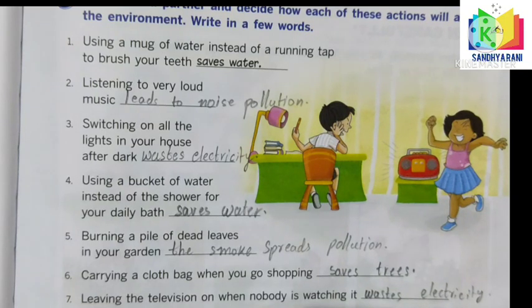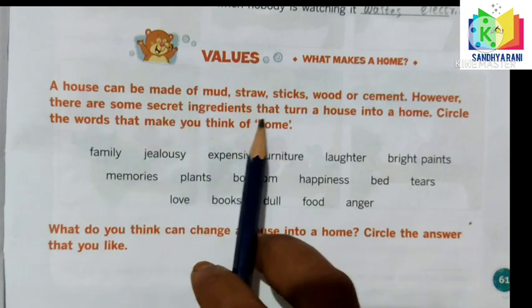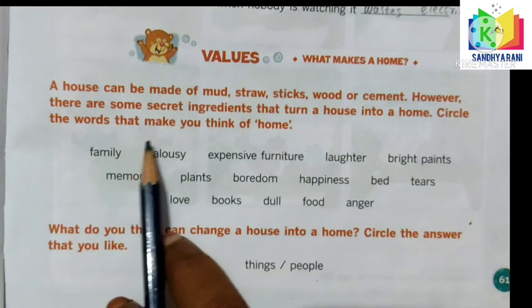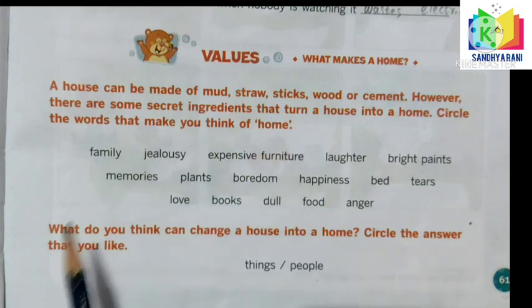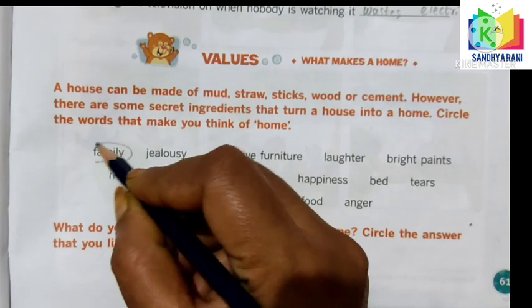Now, let us get into our next exercise, values. What makes a home? In this exercise, a house can be made of mud, straw, sticks, wood or cement. However, there are some secret ingredients that turn a house into a home. Circle the words that make you think of home. Of course, in a home, who will stay? Of course, family. Let us circle this.